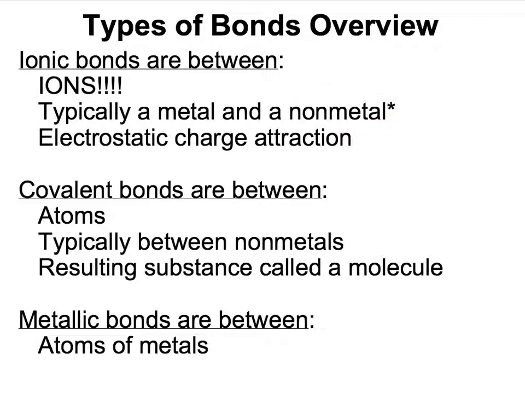With covalent bonds, we no longer have ions, we have neutral atoms. And it's typically always between nonmetal atoms. And what we get as a result is a molecule. And then instead of neutral nonmetal atoms, if we have neutral metal atoms, then we get a metallic bond.